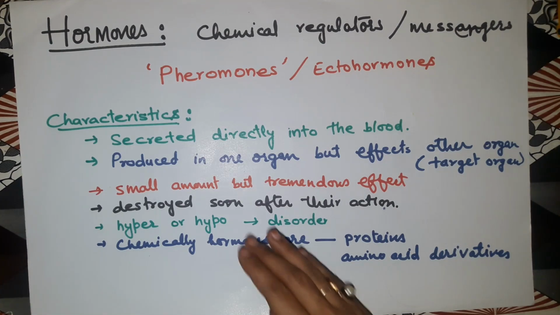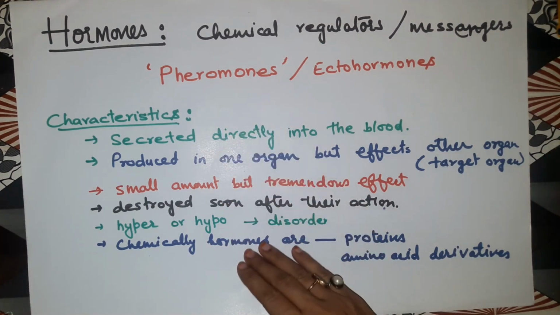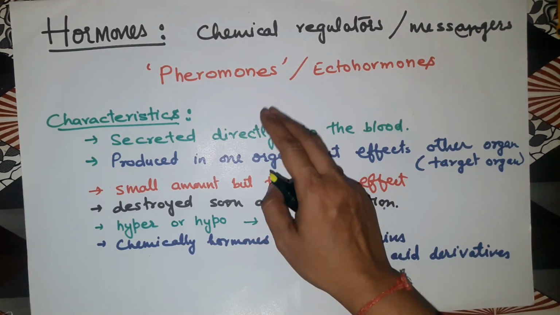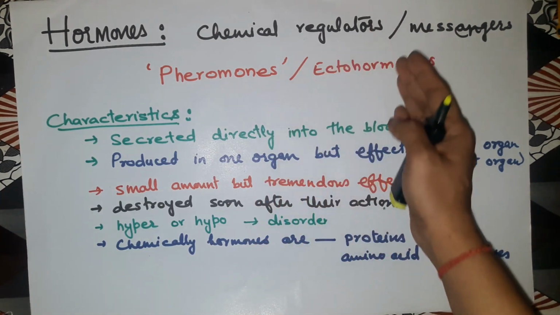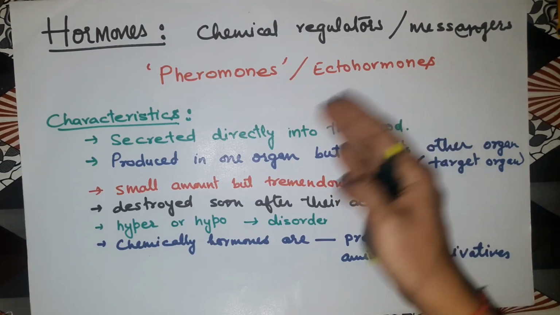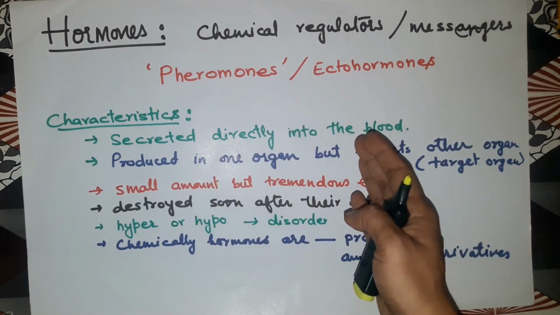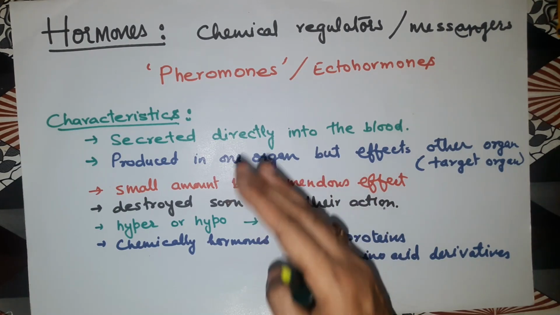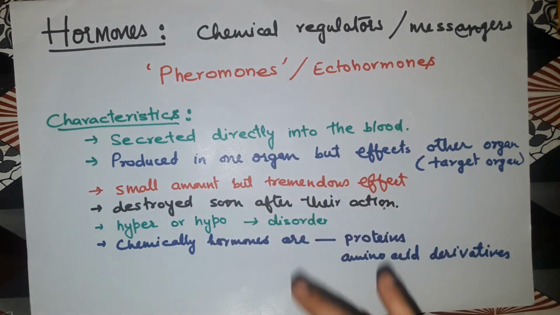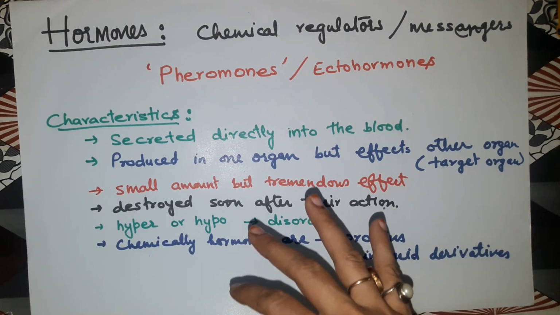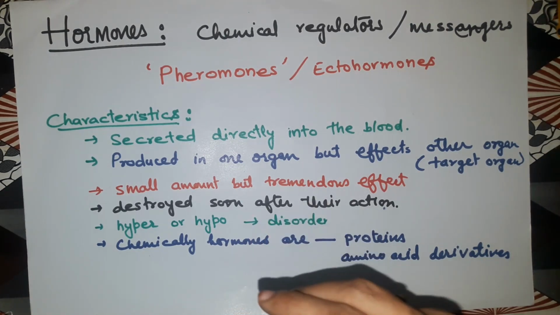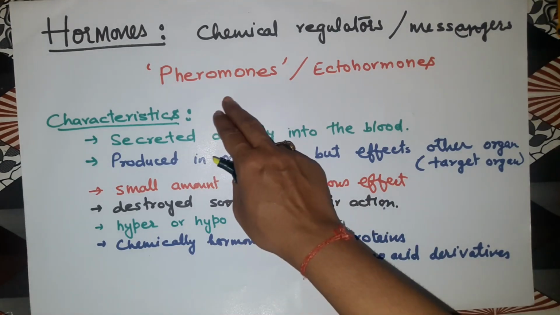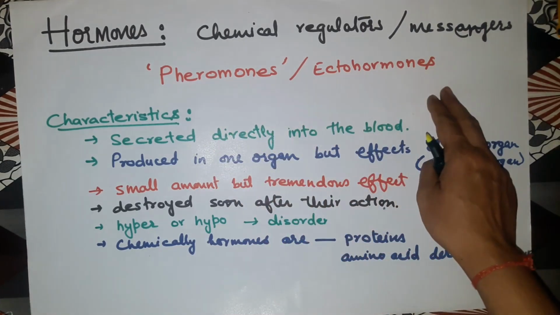They have so many characteristics, so one by one we will study them. Before that, I want to tell you that some hormones are secreted outside the body. Earlier we talked about exocrine and endocrine, but that case was different, where everything goes on inside the body only. But certain hormones are released outside the body, and they are known as pheromones or ectohormones.